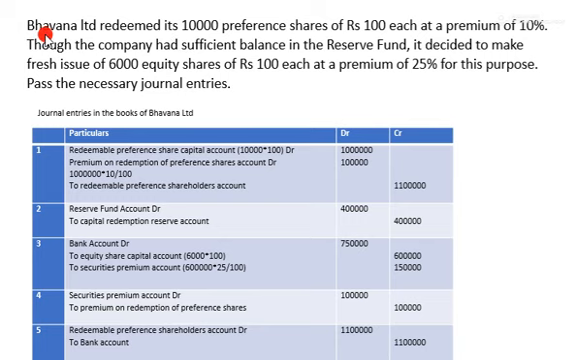So here Bhavna Limited redeemed its 10,000 preference shares of rupees 100 each at a premium of 10%. It means Bhavna Limited was making payment to the preference shareholders. That is, there were 10,000 preference shareholders, each share value is rupees 100, and beyond that, they were paying a premium of 10%. The word redeemed means making repayment.